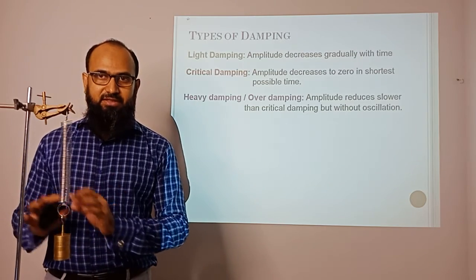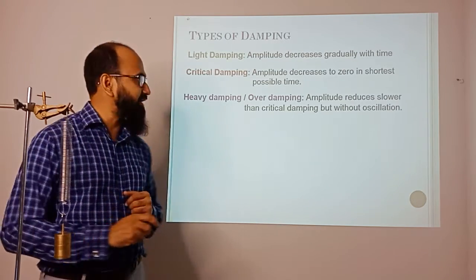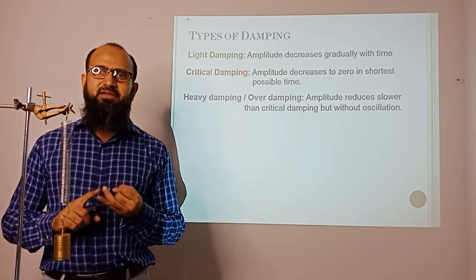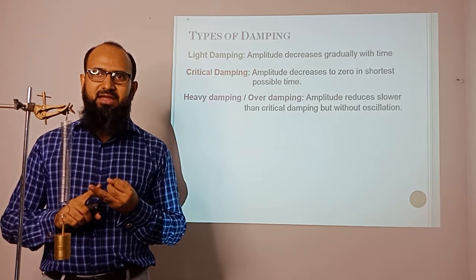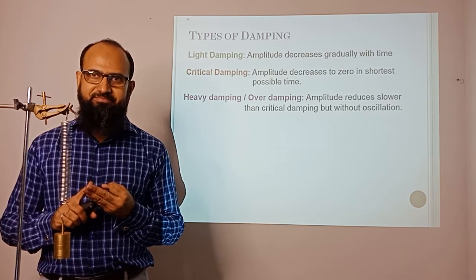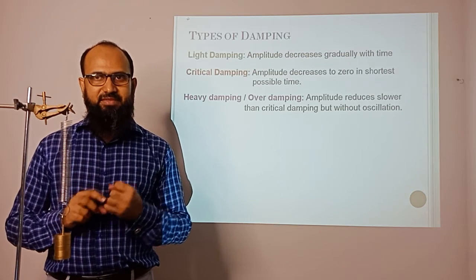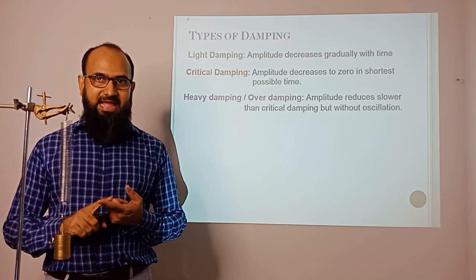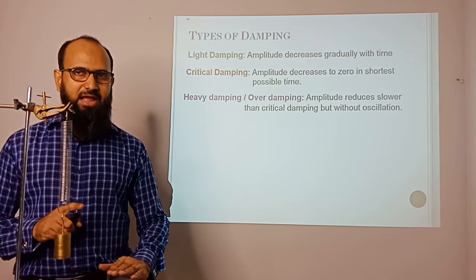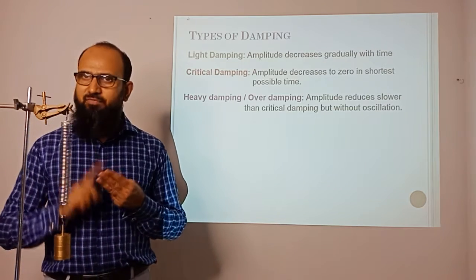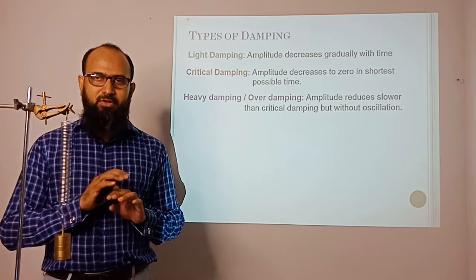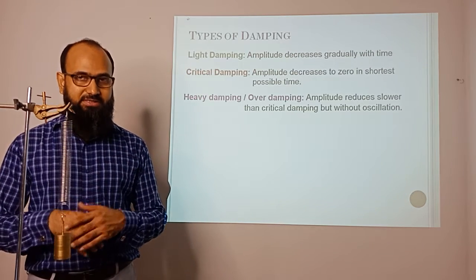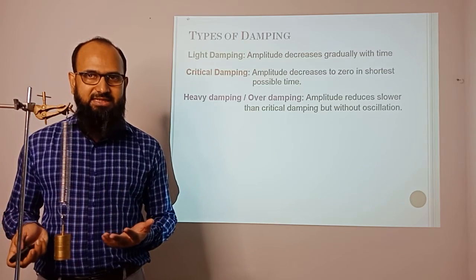Before giving the real life examples, I would like to clarify the three types of damping: light damping, critical damping, and heavily damped or over damped. In light damping, the amplitude decreases gradually. In critical damping, the amplitude comes to zero as quickly as possible. In over damping, there is no more oscillation and it comes to zero, but it takes longer than critical damping.